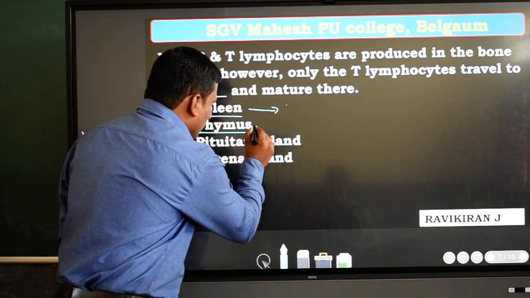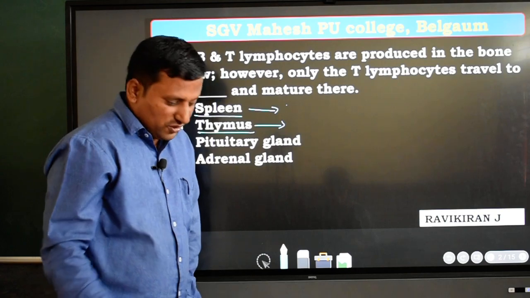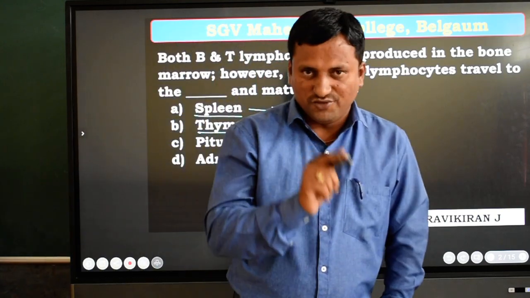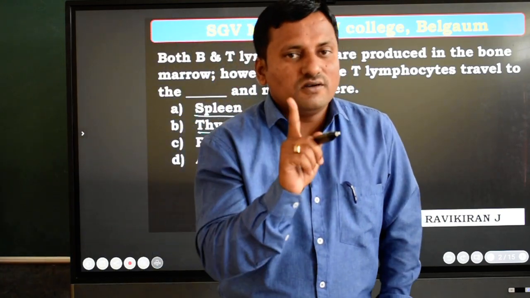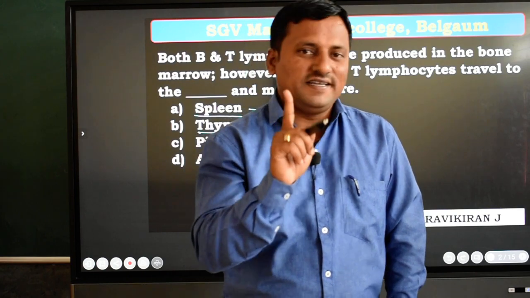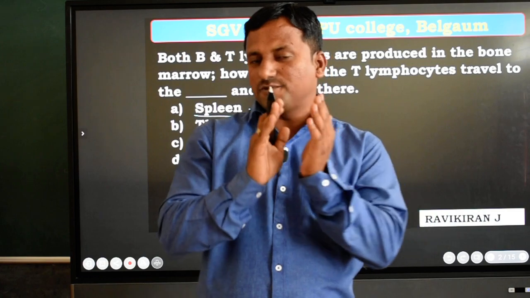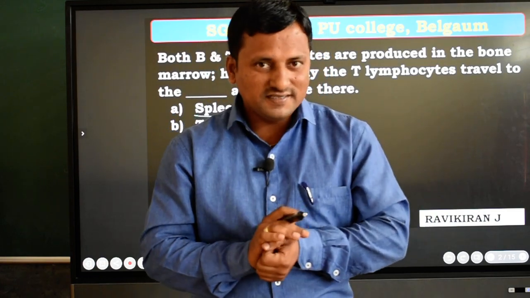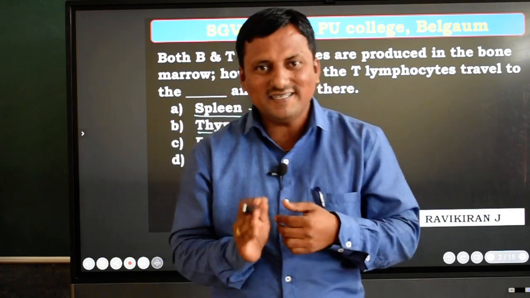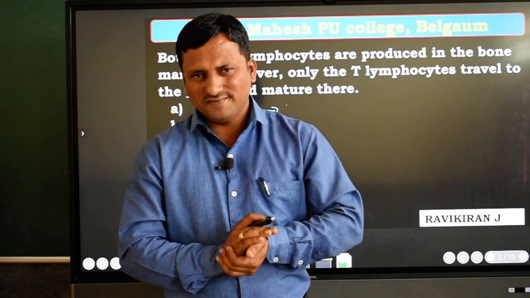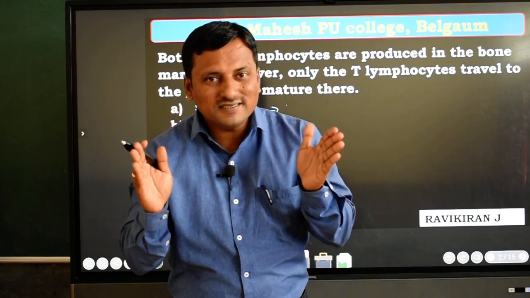Then come to the second one, thymus. About the thymus I am going to discuss with you. The thymus is one of the endocrine glands. Dear students, in our body there are two types of glands. One is endocrine glands, another is exocrine glands. What are endocrine glands?